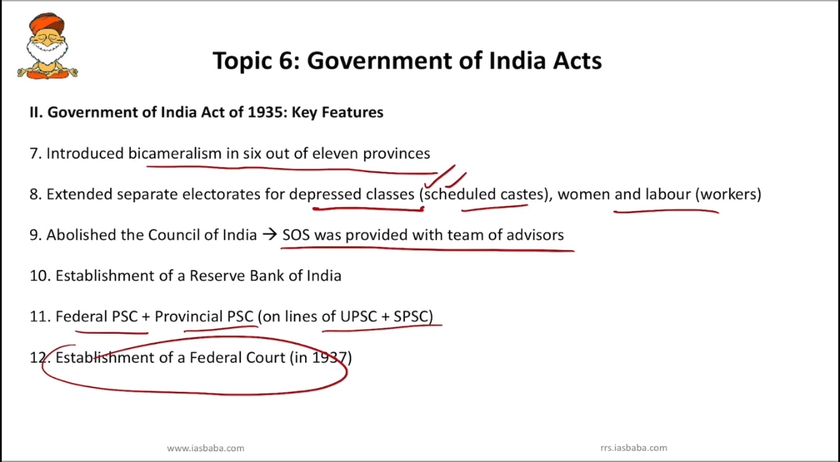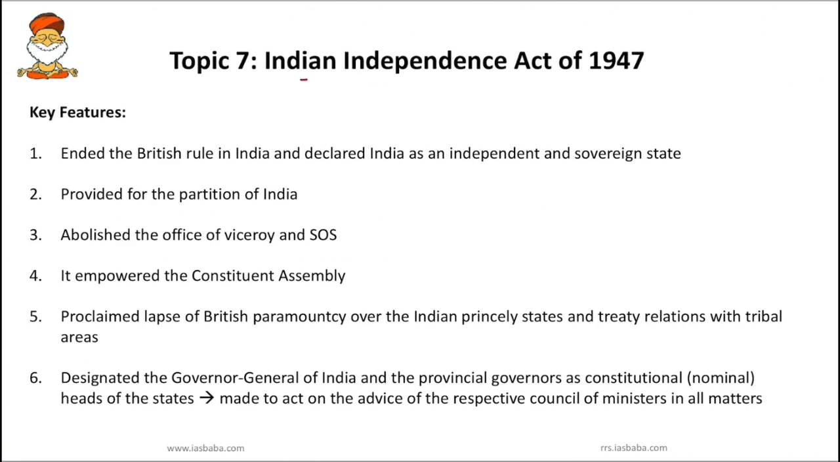And finally, there was the establishment of a federal court in 1937. So you have to remember here, don't get confused. The Supreme Court was established during the Regulating Act 1773, whereas the federal court in 1937 came under the Government of India Act 1935. So the next important act is the Indian Independence Act of 1947.